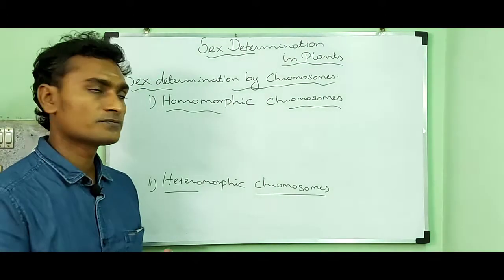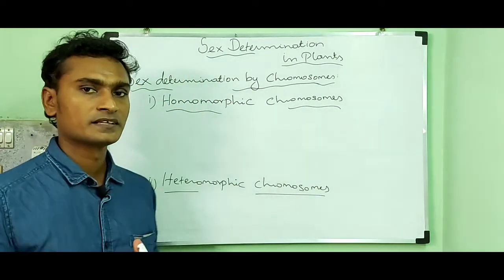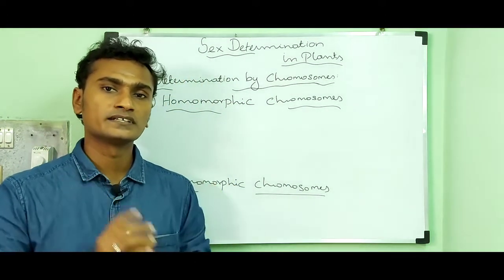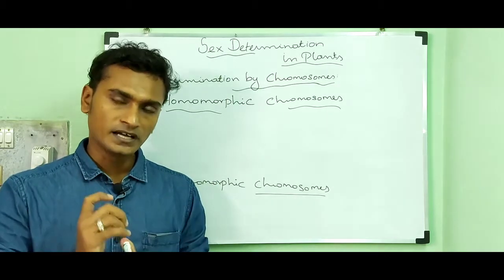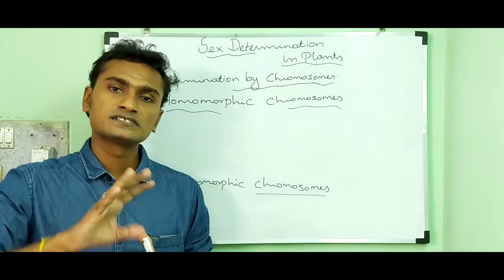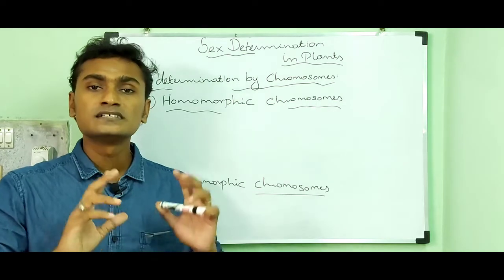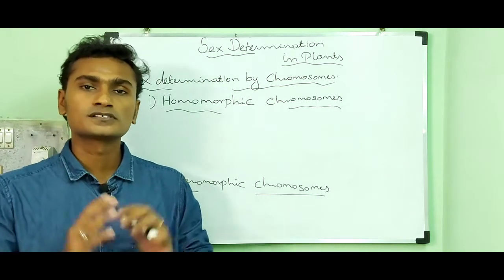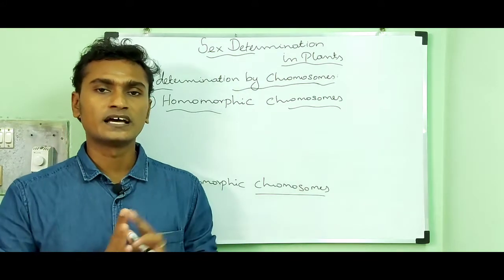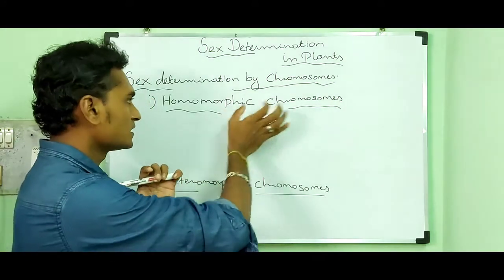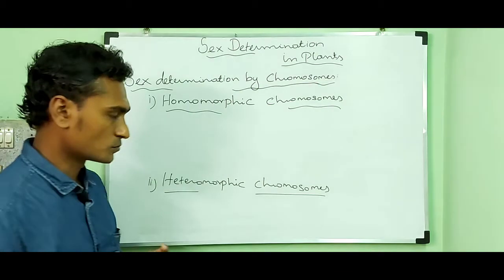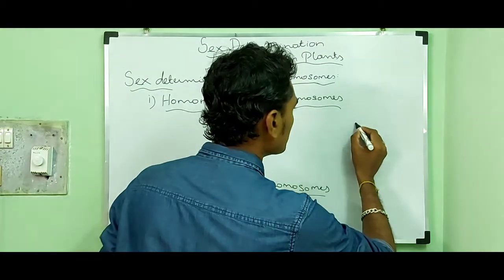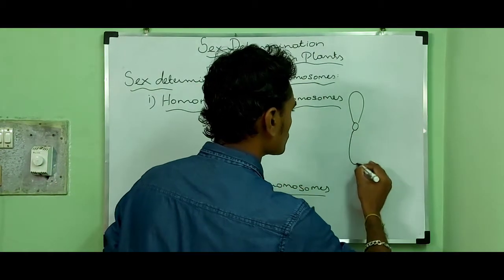Homomorphic chromosomes means they are morphologically identical. They are similar in size, similar in shape and genetic constituents. The pair of homologous chromosomes are identical, and such chromosomes are called homomorphic chromosomes.